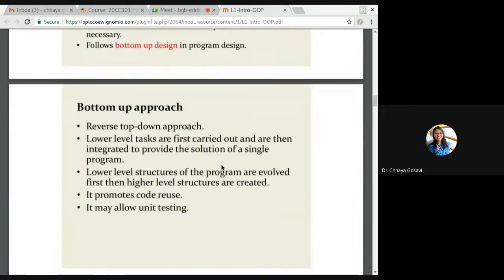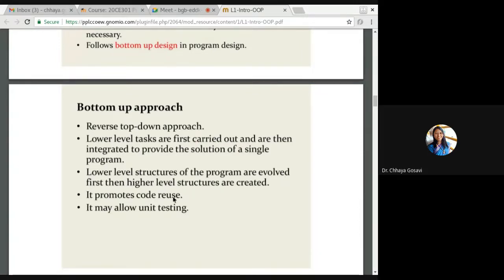Now what is bottom-up design? It is reverse to top-down. Lower level tasks are first carried out and then integrated to provide a solution to a single problem. You create objects and then build whatever you want, model with the help of those objects, like building blocks. Lower level structures of programs are evolved first, then high level structures are created.